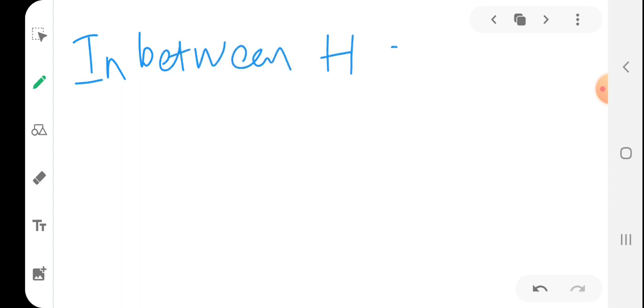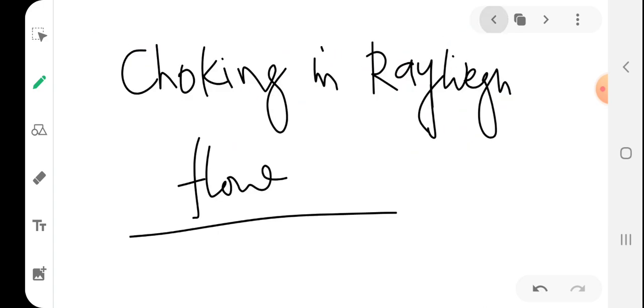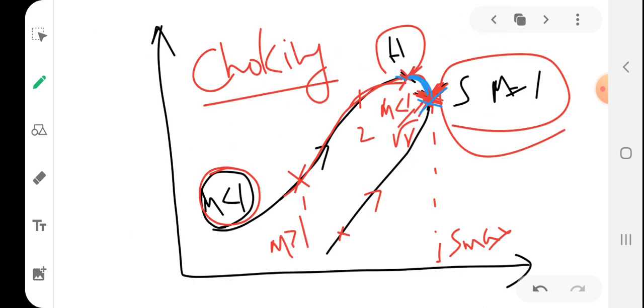So in between H and S, there is an anomaly, because even though it is the subsonic branch, the variation of static enthalpy and velocity is not the same as in the case below H. So this part has one property, and this part has another property.